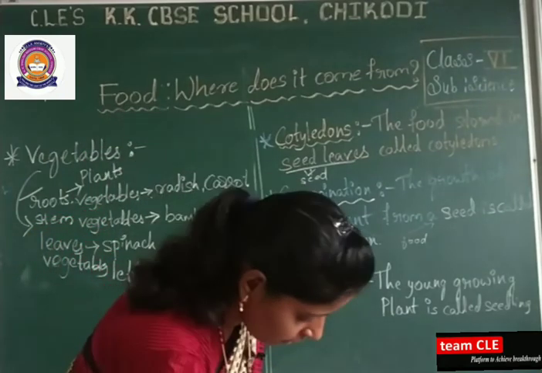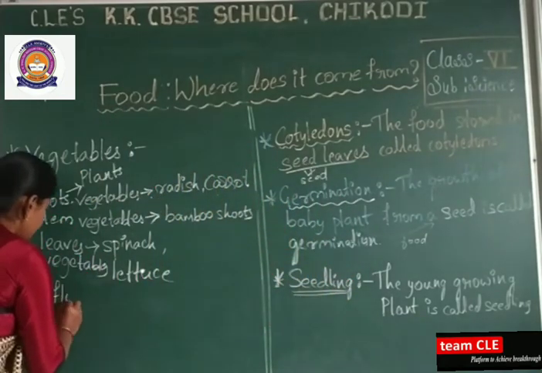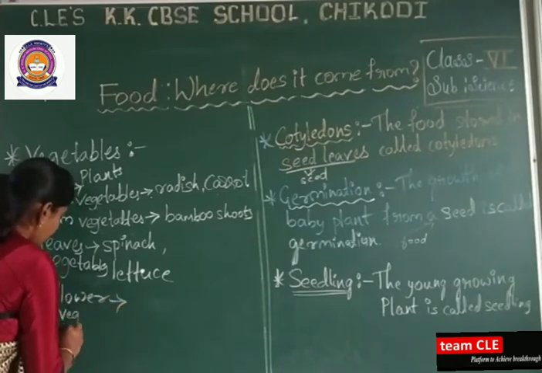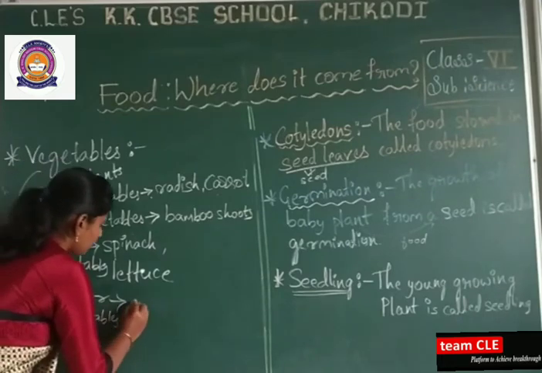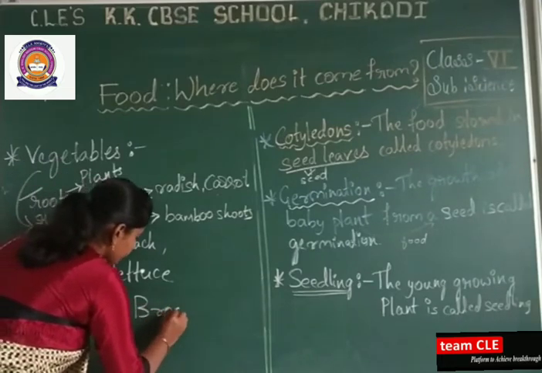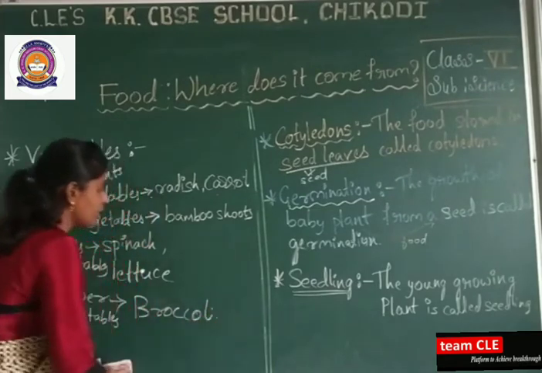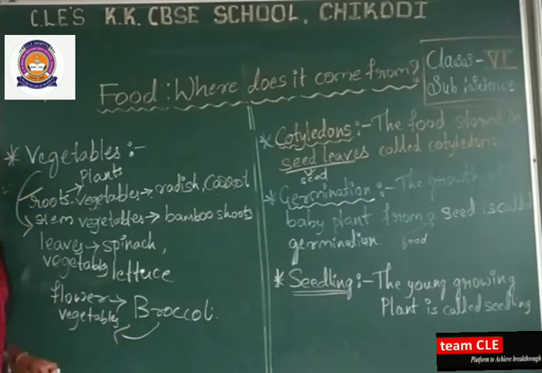Next here is the flower vegetables. Can you give an example for flower vegetables? Broccoli. We are having the broccoli as a flower vegetable. Broccoli will come under a flower vegetable.